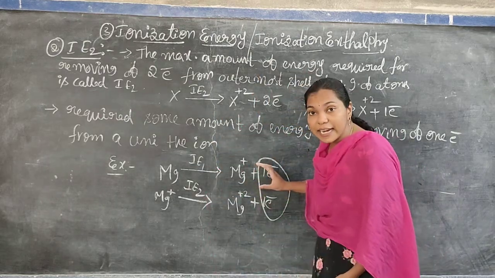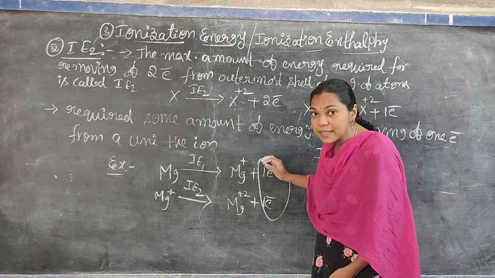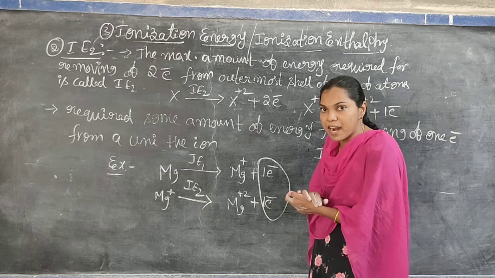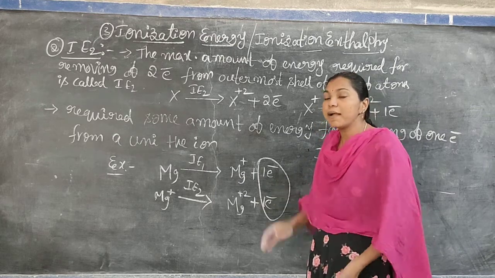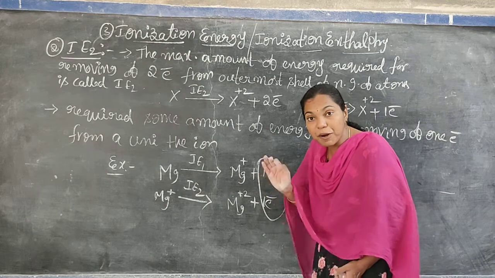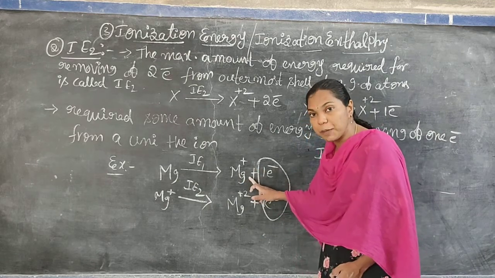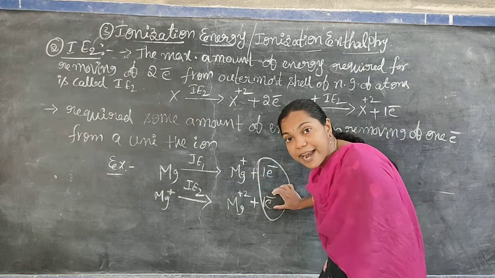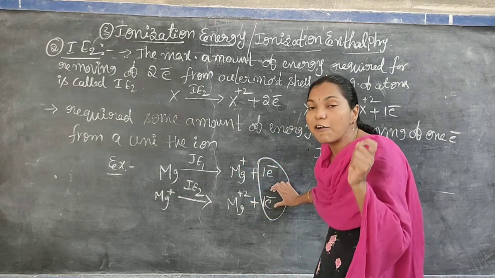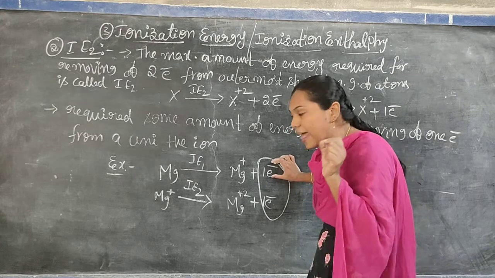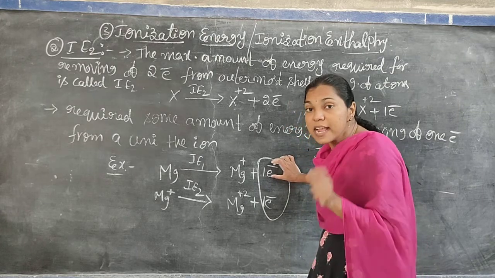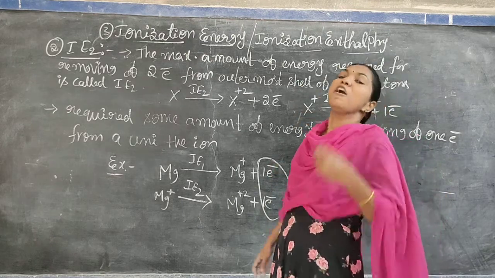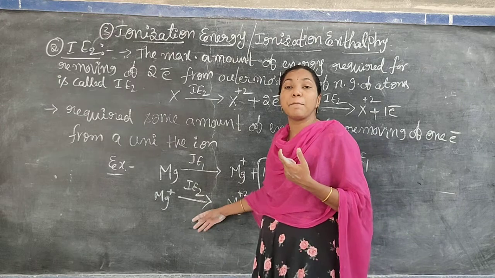Removing the first electron is easy because before removal, the nucleus attraction on the valency electron is less. But after removing the first electron, producing the unipositive ion, the attraction on the electron increases.